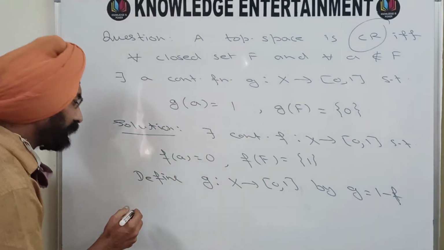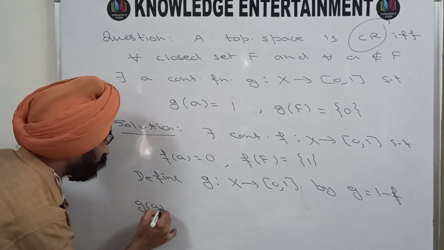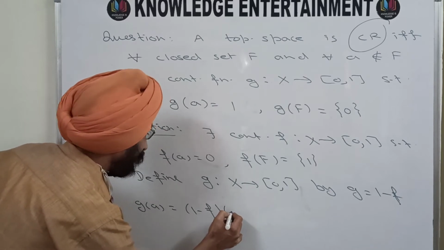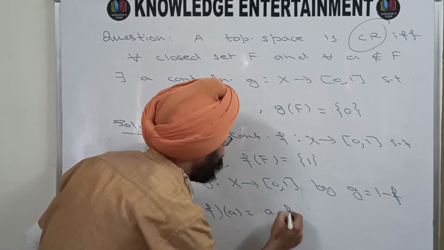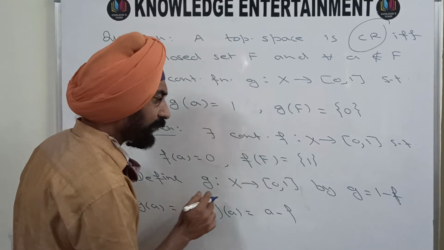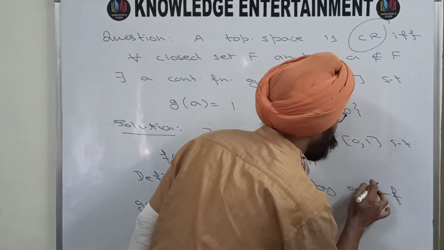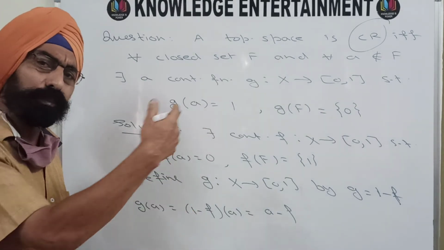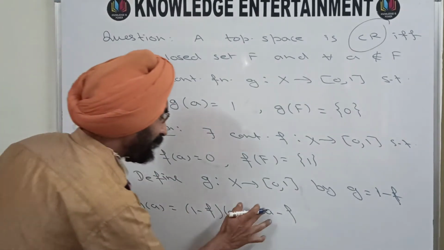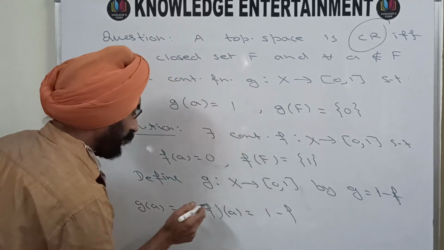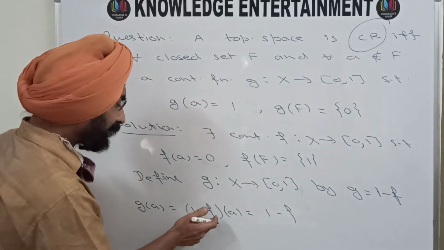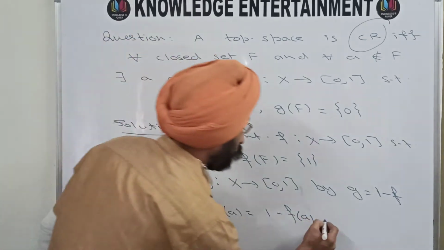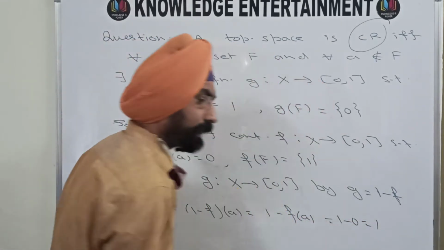So g is a continuous function without any doubt. And what about g of a now? g of a is 1 minus f of a. This 1 is not actually the number 1, and it is not the identity function. This 1 is a function that converts every point to 1. So 1 of a is 1. This is a constant function. And minus f of a. What is f of a? f of a is 0. So 1 minus 0 is 1.